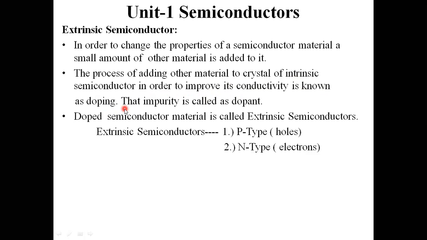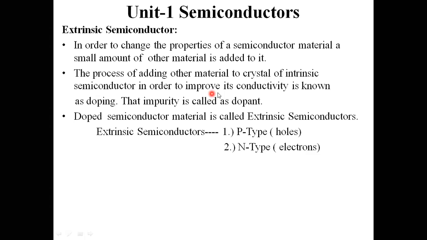Simply, I can say adding of impurity to the semiconductor material is called doping. Why am I going for doping? In order to increase or improve the conductivity.